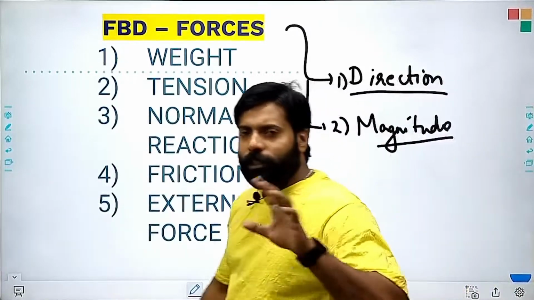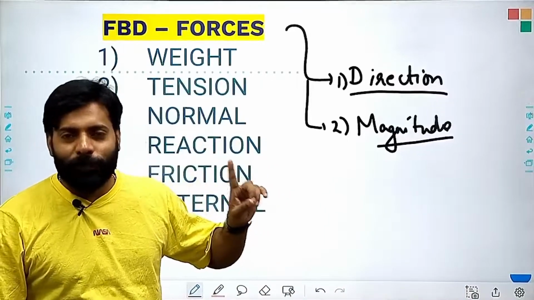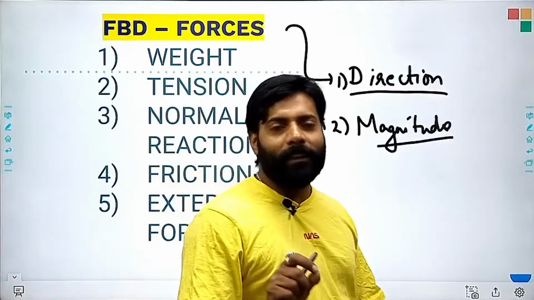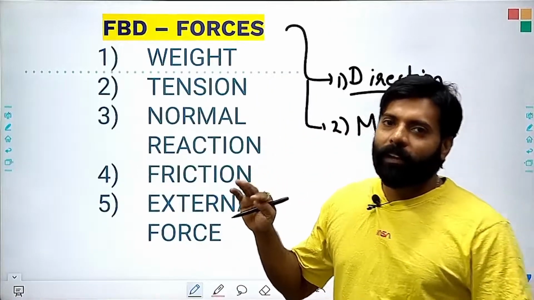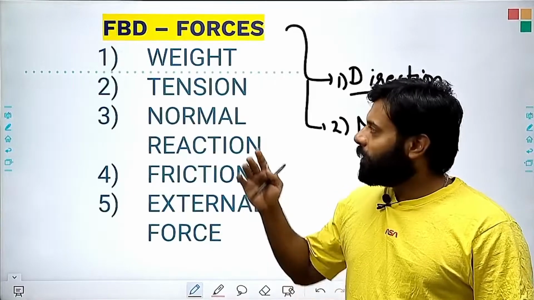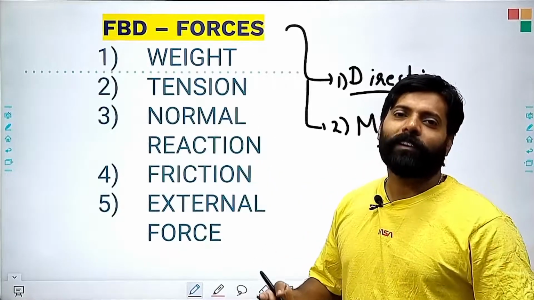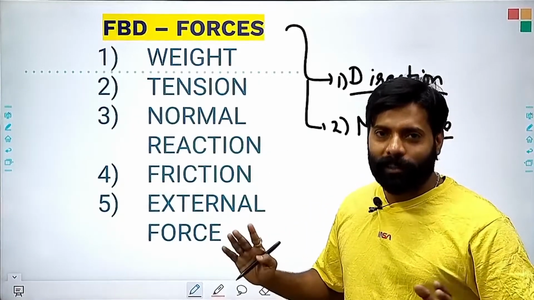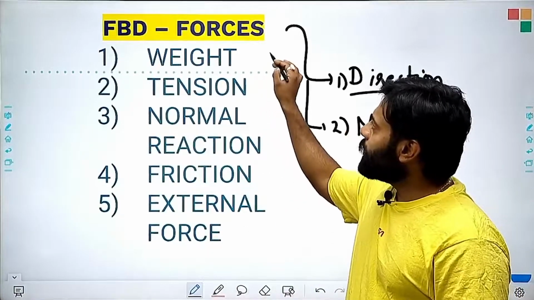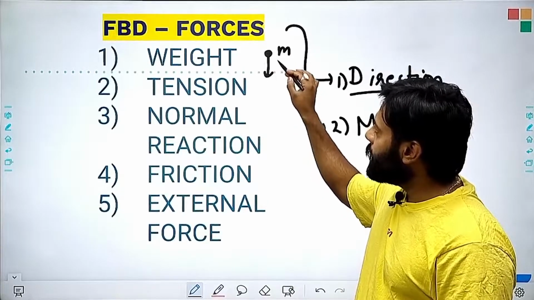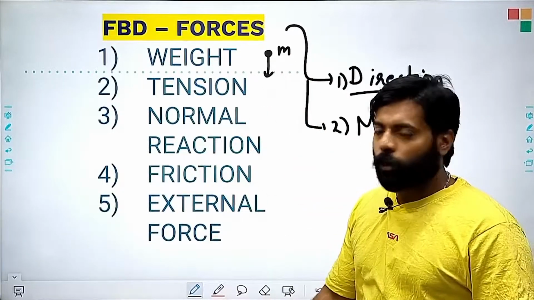So the first point is very important: weight. I already told you that weight acts on the body. As you get old, your stomach will come out, but your weight will always act downward. This is fixed by nature. So the direction of the force acting on the body due to weight is always downward.